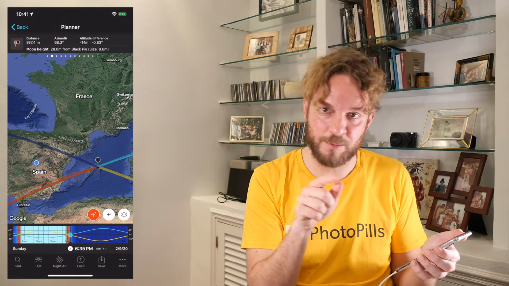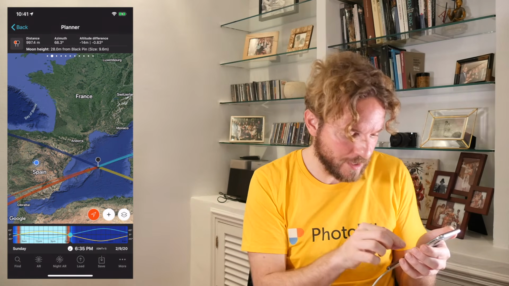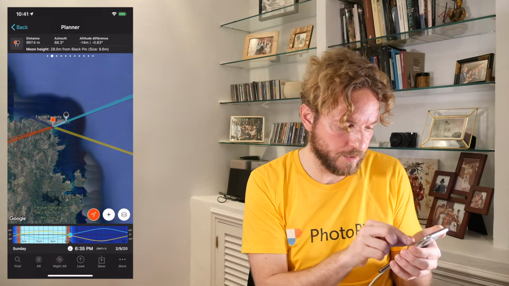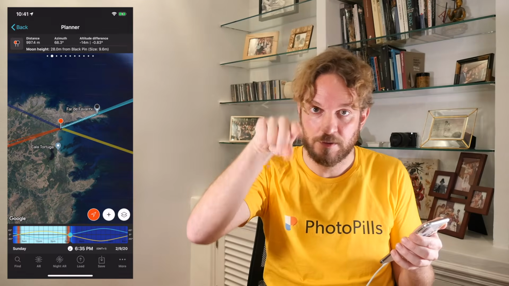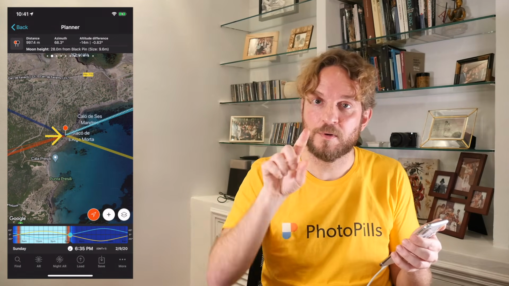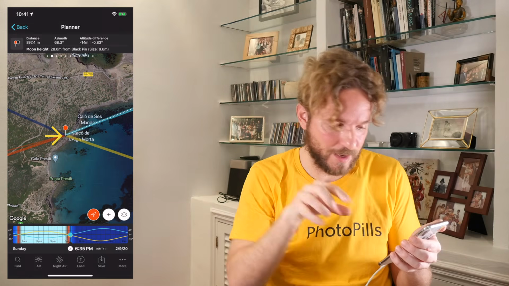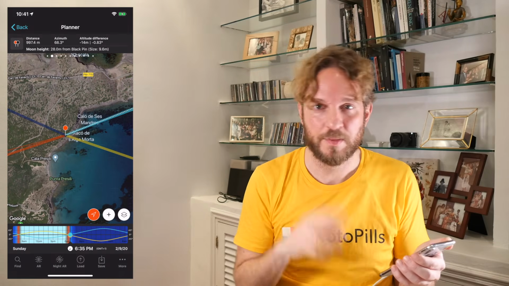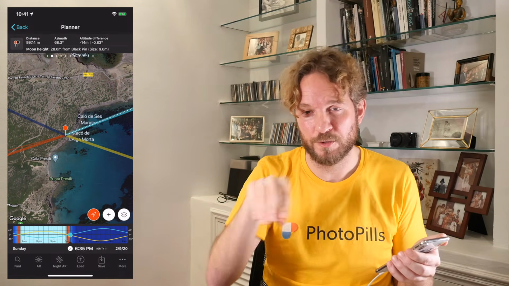This is me, I'm not in Menorca at the moment. So what you have to do next is to walk towards the red pin until the blue circle, your position, is centered at the bottom of the red pin. Not at the top of the red pin, at the bottom of the red pin, where the red pin digs in the ground. The GPS will help you a lot to find your shooting spot.